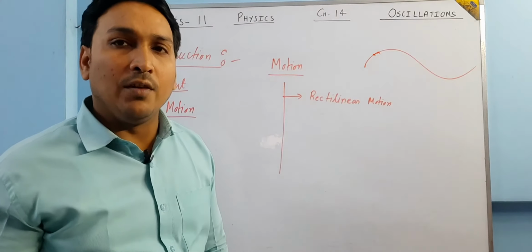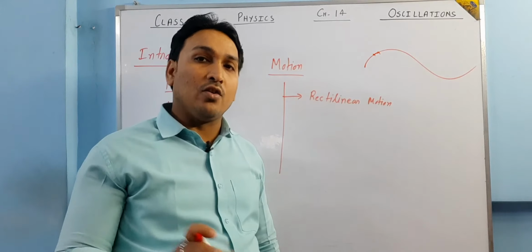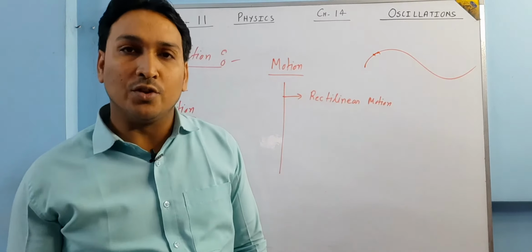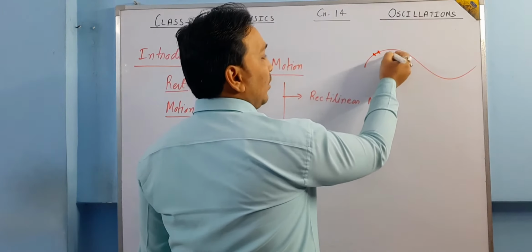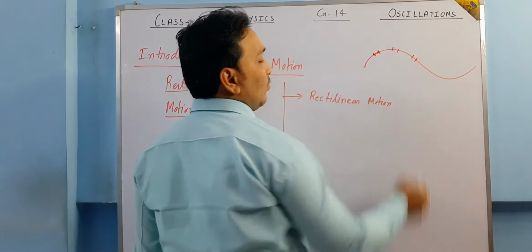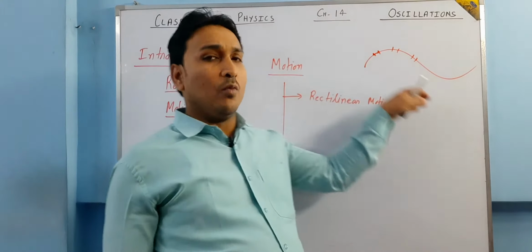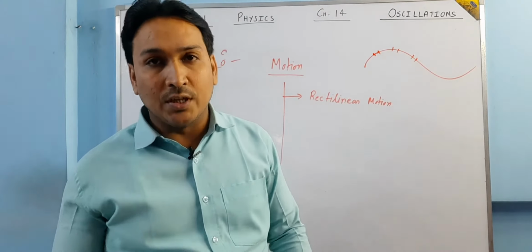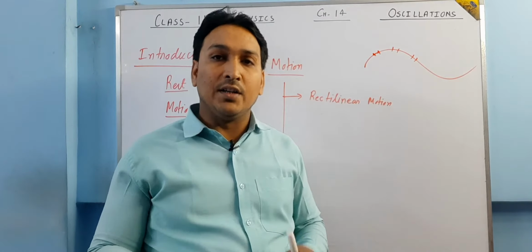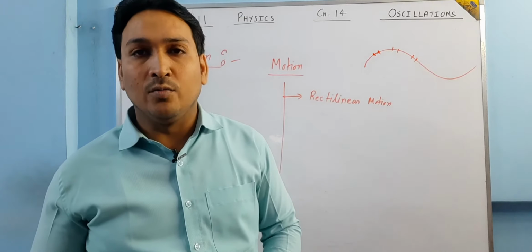So curvilinear motion is actually a combination of so many rectilinear motions.